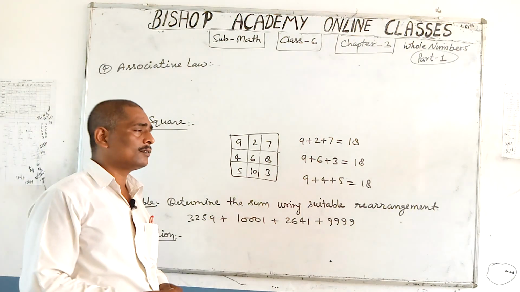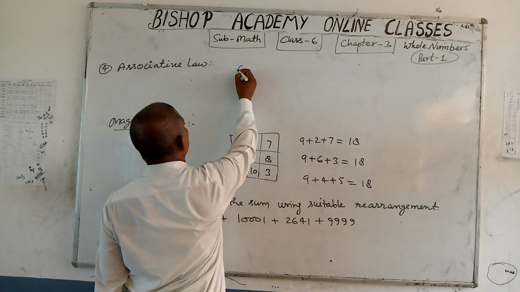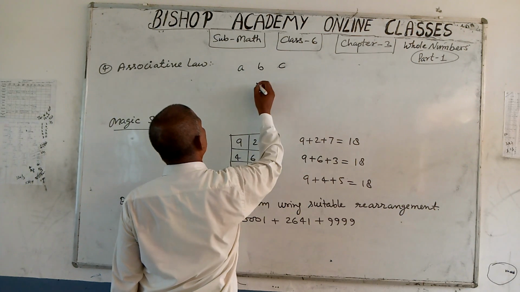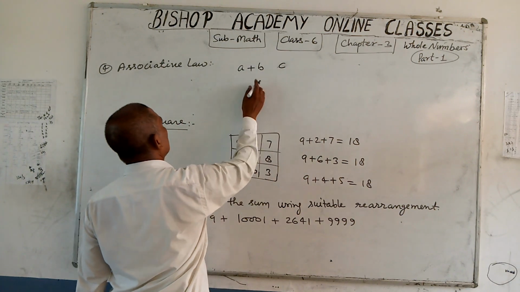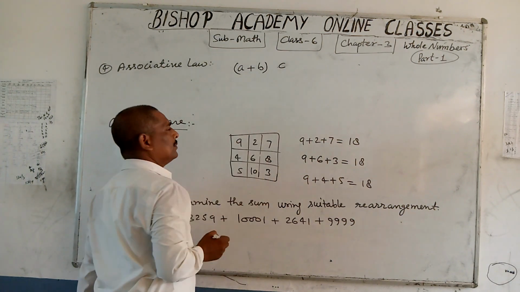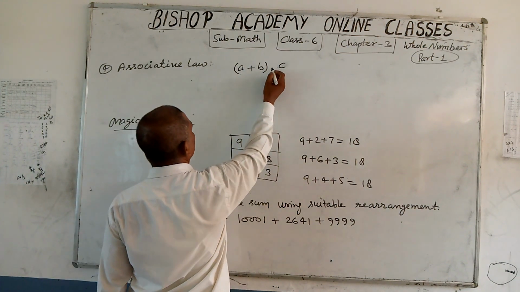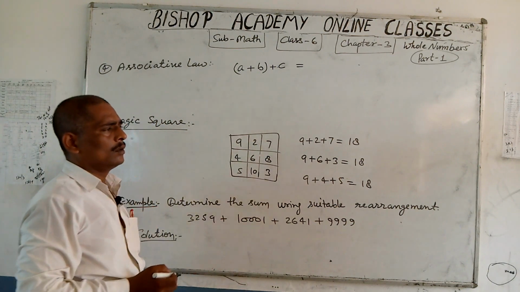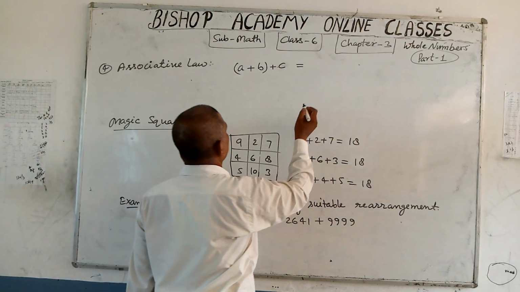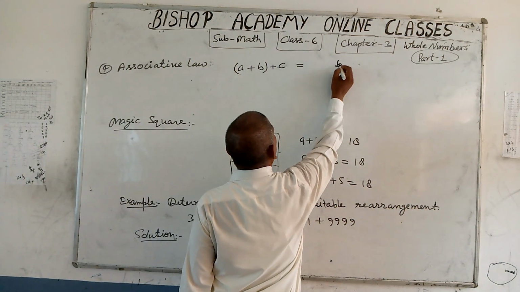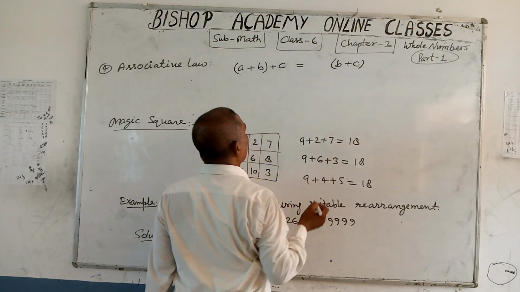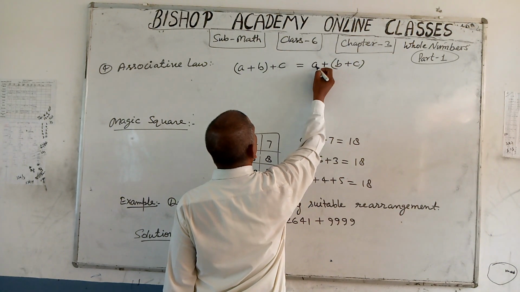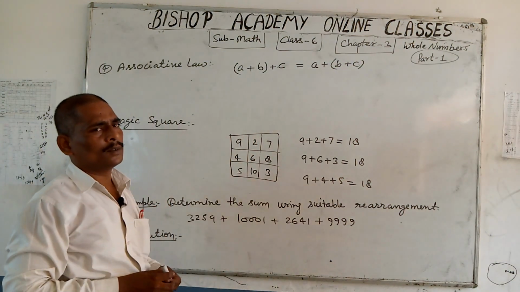If you have three whole numbers, suppose A, B and C, you add A and B and then add the sum with C. In other words, when you add B and C and add this sum with A, your result is the same.